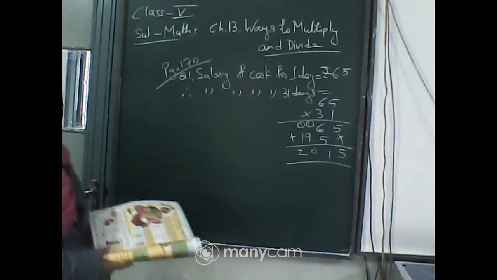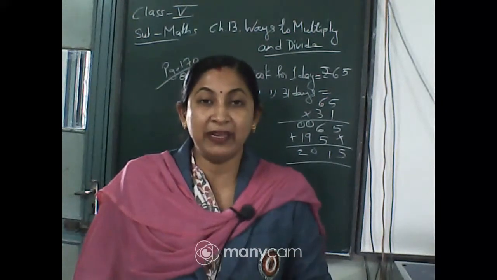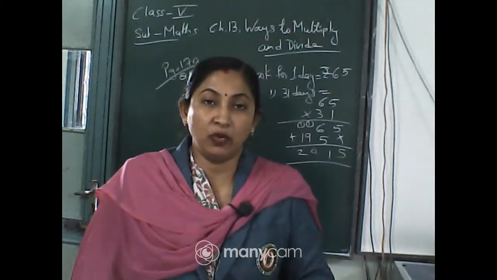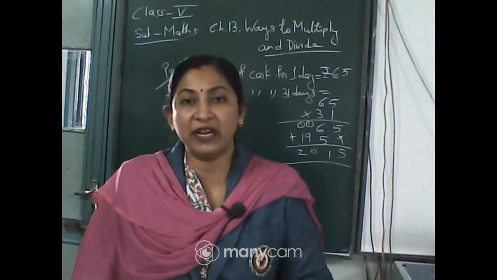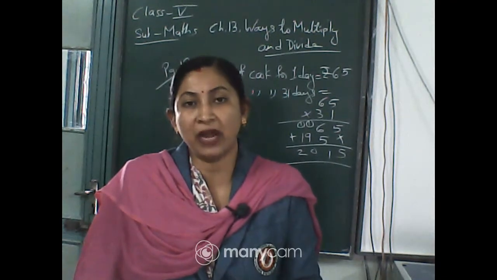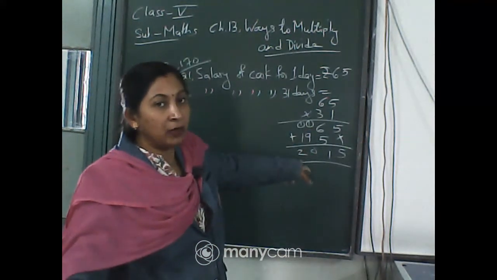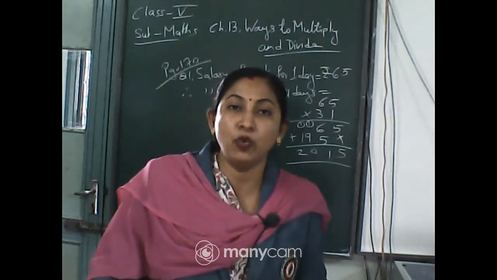See, in the book a different way of multiplication is given. That means first they are splitting the terms and then multiplying. So, do not go into that, okay. Whatever method you know to multiply, use that one only. If you are comfortable multiplying by splitting the numbers, then do that, or if you are comfortable directly multiplying like this, go with that, okay. It is up to you which method you take. Clear?